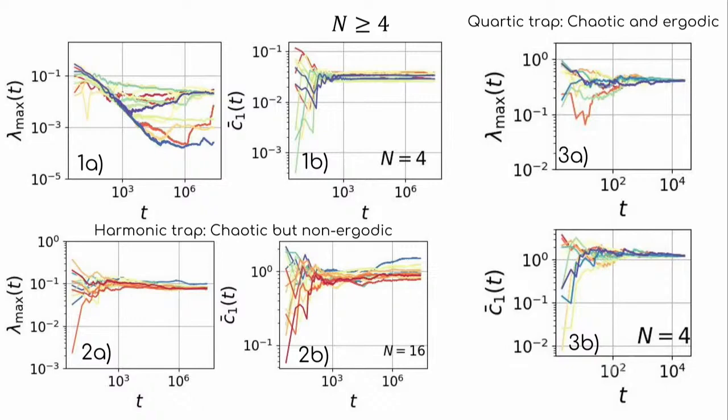So we are slightly worried about whether thermalization will happen or not. But in the quartic case, it's going to be chaotic. We find that it's chaotic and ergodic, so we are safe.